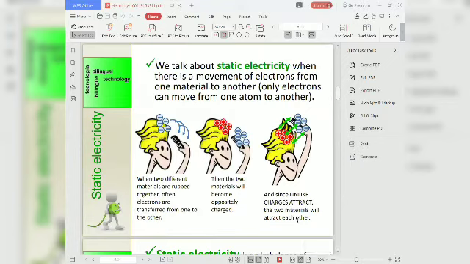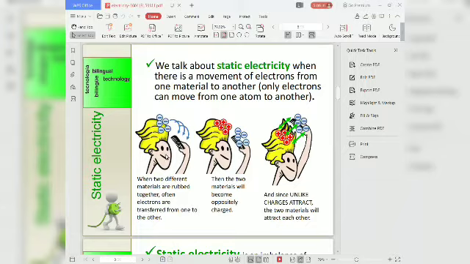We talk about static electricity. When there is a movement of electrons from one material to another, only electrons can move from one atom to another. Protons and neutrons cannot be moved from one to another.